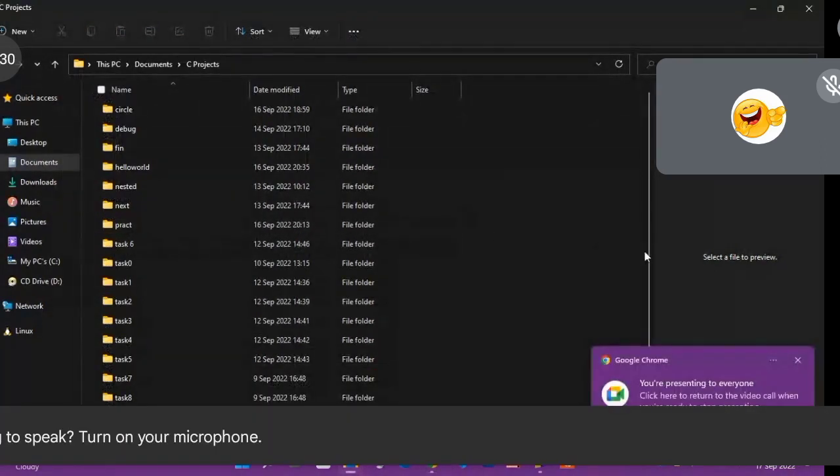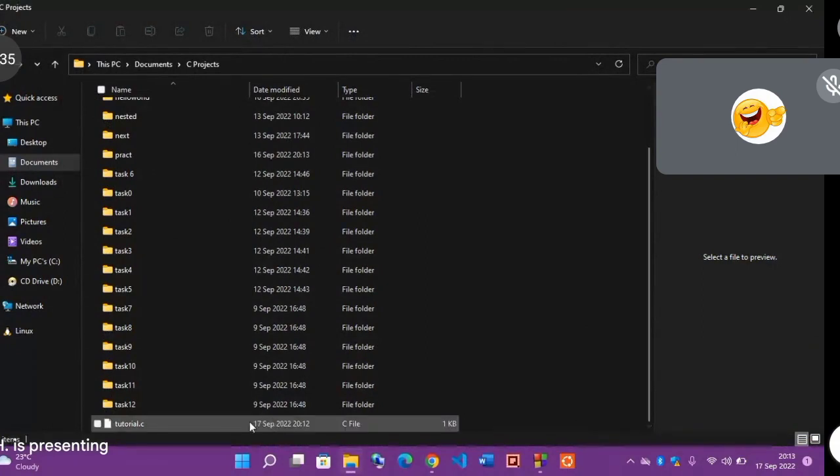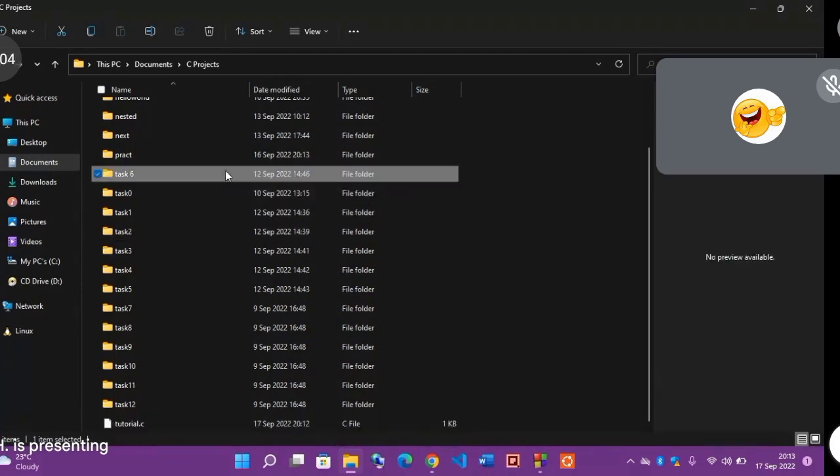Okay. Now let me come down. Do you see it? I only have this tutorial.c here. Which means immediately I start building my project, every extended file I will be creating will be here, but not inside a folder. And that is going to cause a problem later. So you have written a lot of programs, and now you want to turn it into an executable file so that people can actually install it. It's going to be a problem for you. So that is why for every project, make sure that you create it inside a folder.